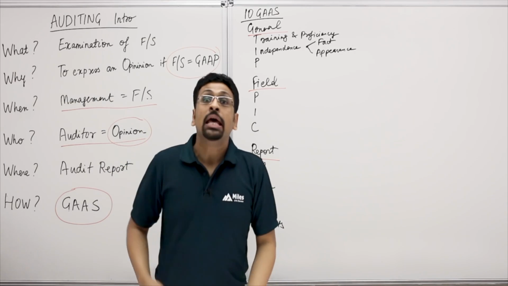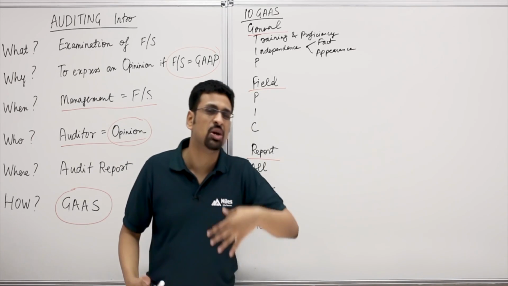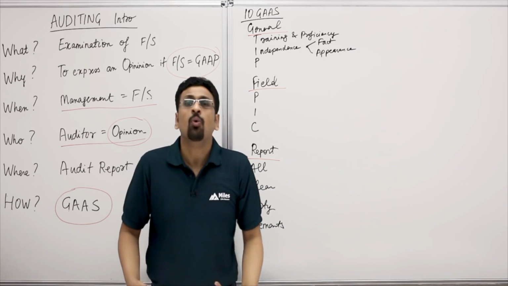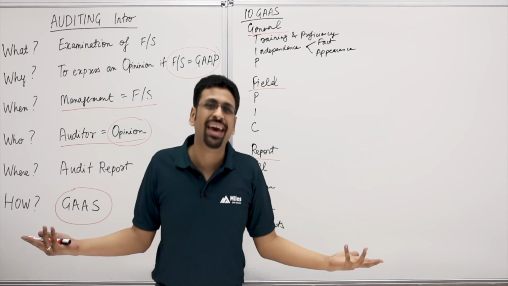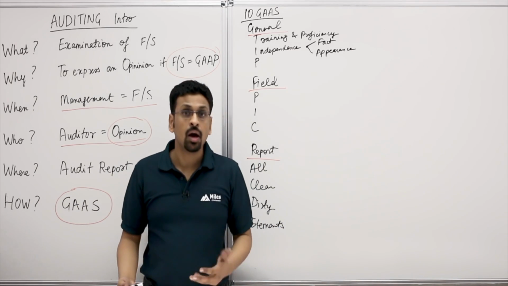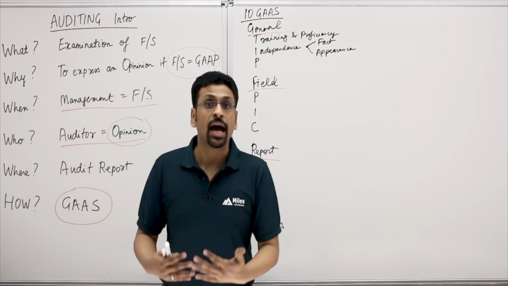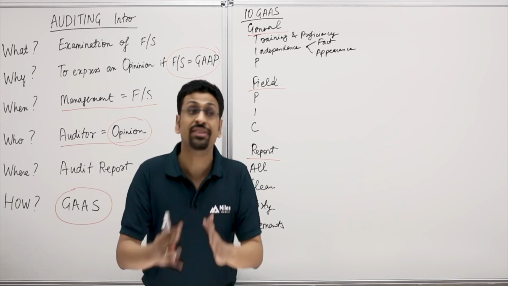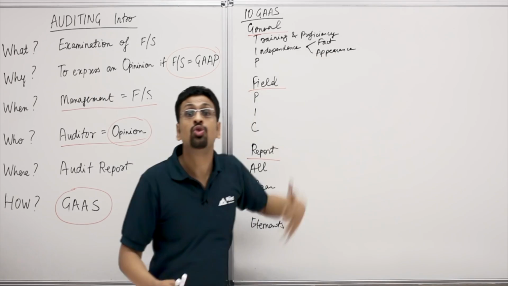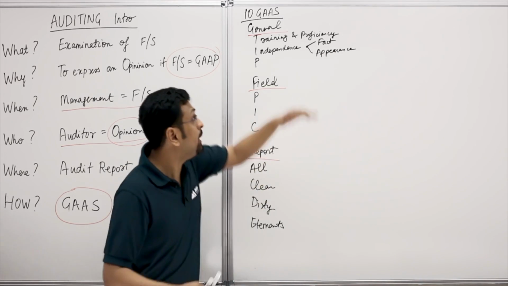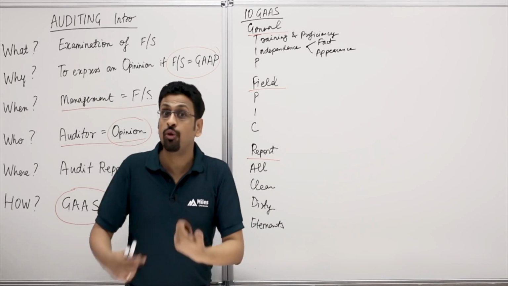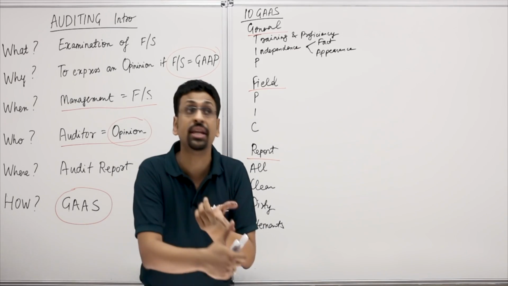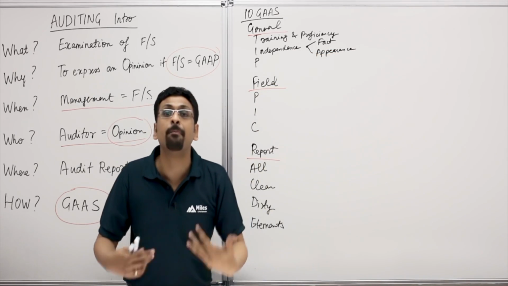Think about a case where you own just one out of those 100,000 shares outstanding. Let's say one share of a $10, which is immaterial to you. Would your independence be impaired? Would you want the company to do really well? You don't care. I mean, it's just a small immaterial stake. But then the public is going to say that a shareholder of this company is auditing the company. Your independence now is impaired in appearance. So now the rules say that you should be independent both in fact and in appearance. So if you own 30%, that's your independence being impaired in fact. If you own just one share, immaterial stake, even then your independence is impaired in appearance.